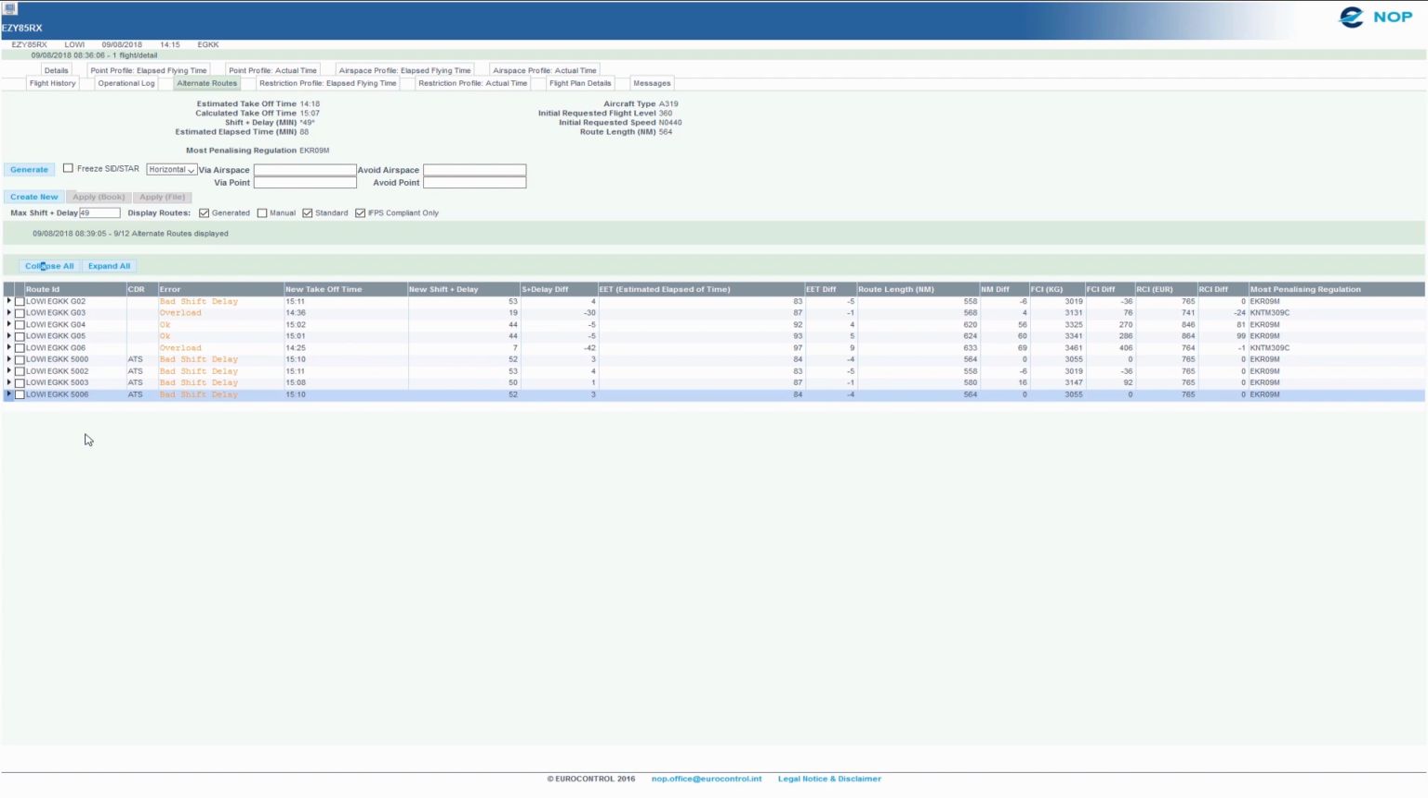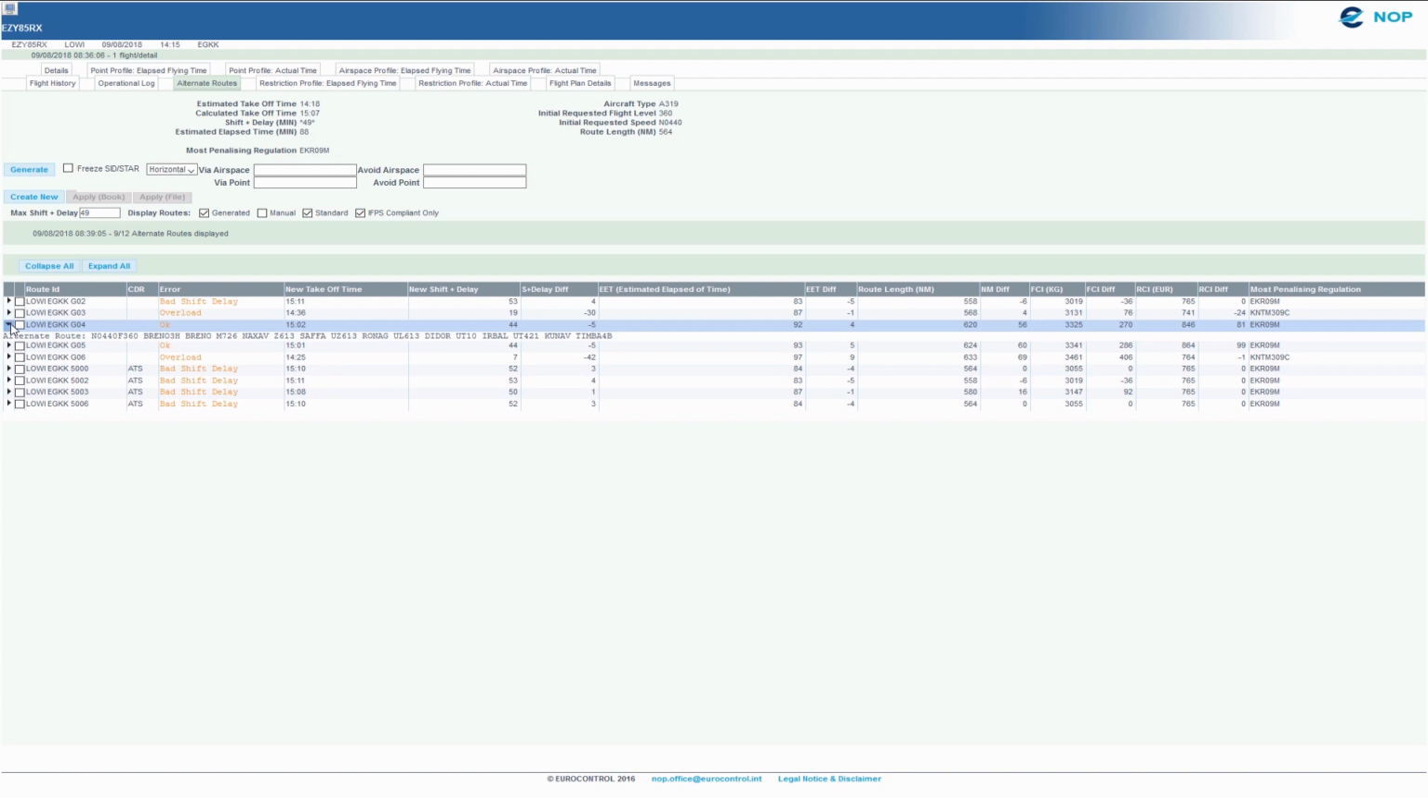We know that we can ask the system to generate a route keeping, freezing, or not the terminal procedure, the SID or STAR, as we did before. The same function is also available asking the rerouting function to generate a route transiting via a point, via an airspace, or avoiding a point, avoiding an airspace. There is also the possibility to generate an alternative route avoiding vertically a specific airspace.